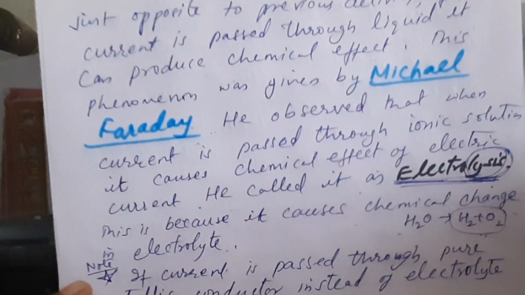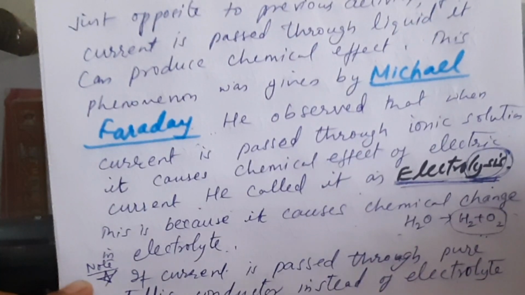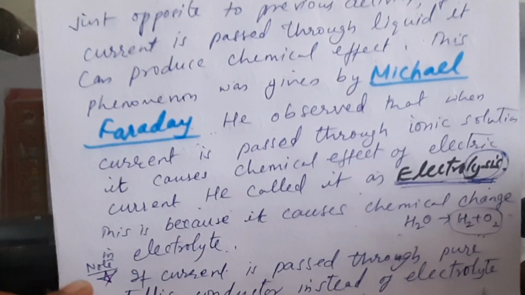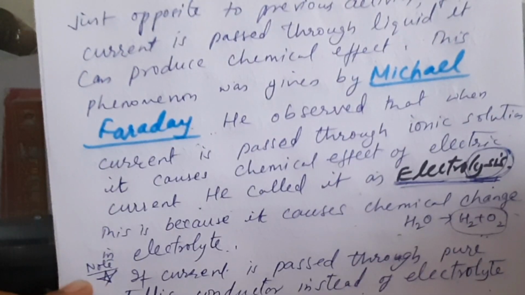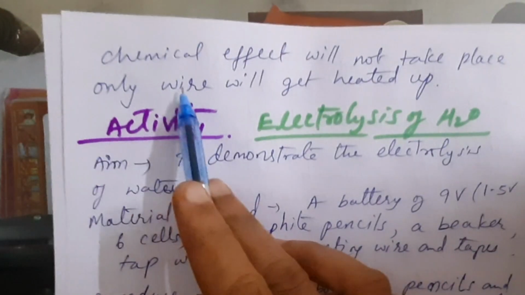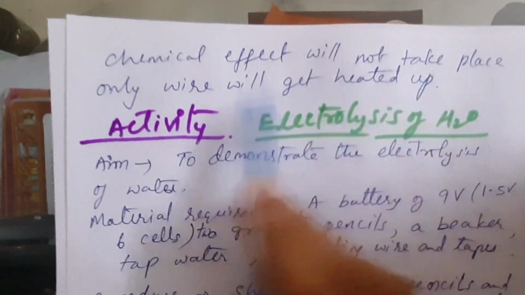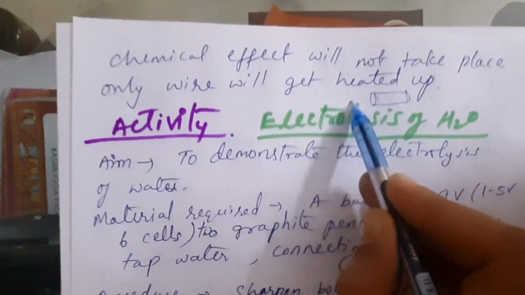Now we need to remember one note here. If current is passed through a pure metallic conductor instead of electrolyte, conductor means wire, and electrolyte is liquid. Instead of electrolyte, we are passing current through a metallic conductor. Chemical effect will not take place. Only the wire will get heated. So now we have taken a wire and we are passing current.